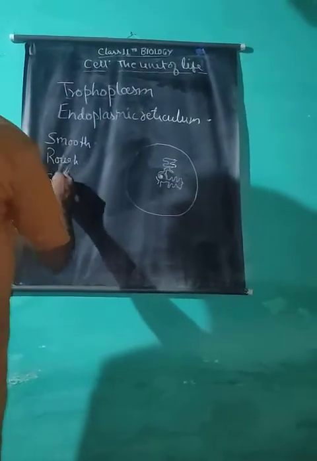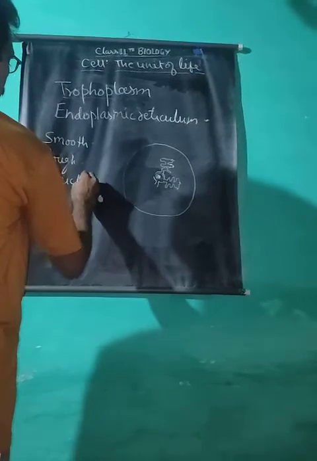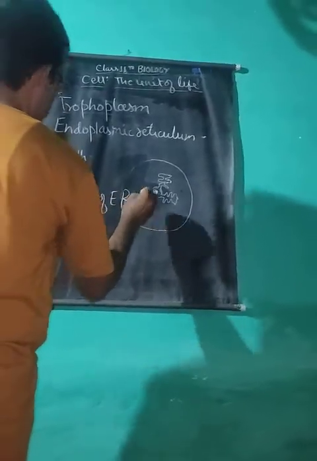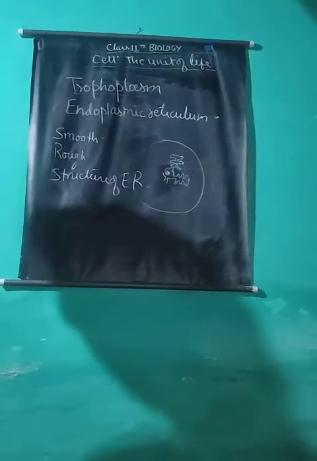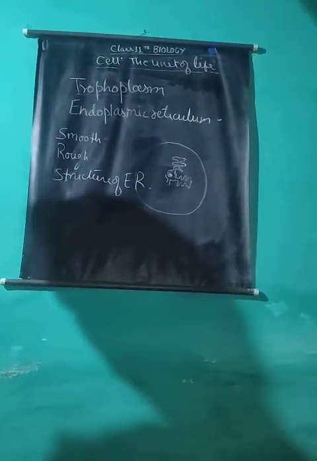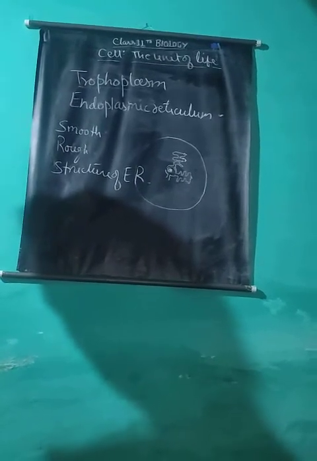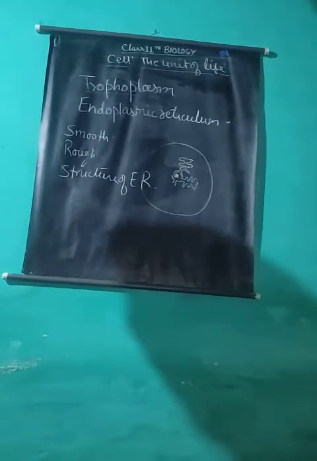The structure of endoplasmic reticulum or ER. Endoplasmic reticulum consists of membrane-lined channels or spaces containing fluid called endoplasmic matrix.